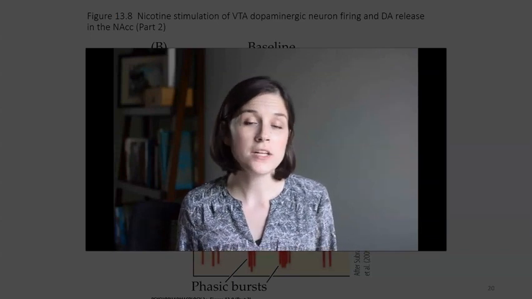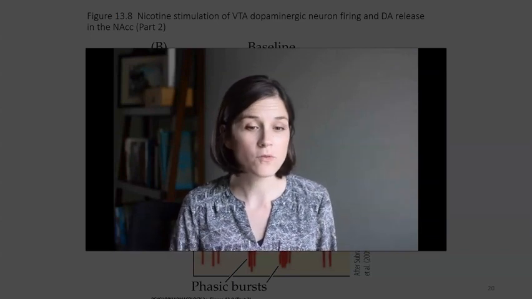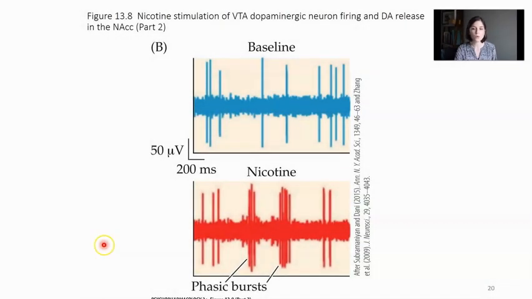Now, nicotine is thought to be reinforcing for a number of reasons, but one of the most important is the activation of VTA dopamine neuron firing. So what we're looking at here is the firing of a dopamine neuron located in the ventral tegmental area. And each of these lines here represents a spike. So at baseline, VTA dopamine neurons fire sort of intermittently.